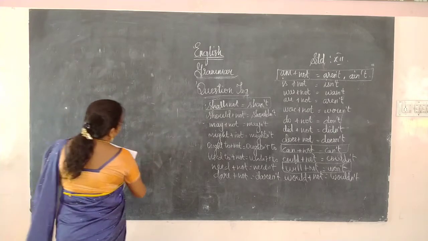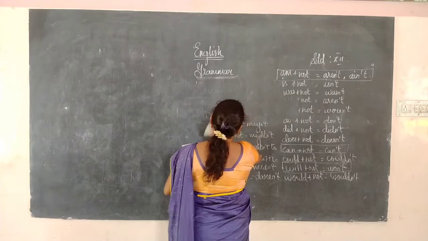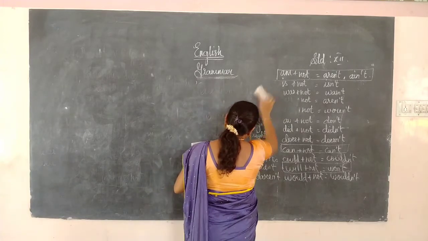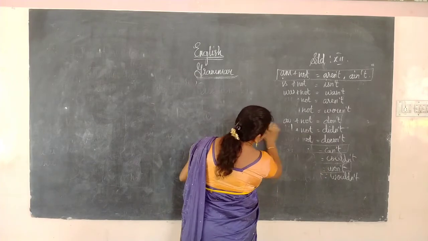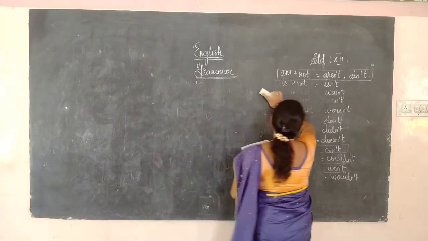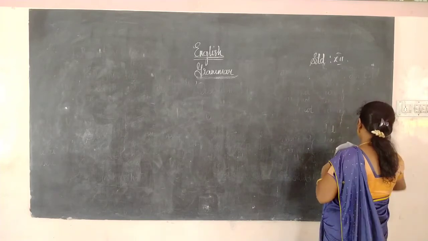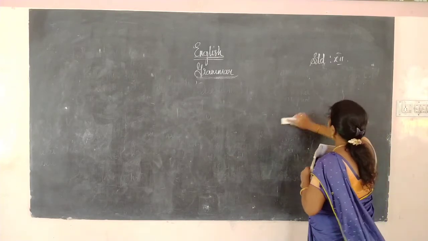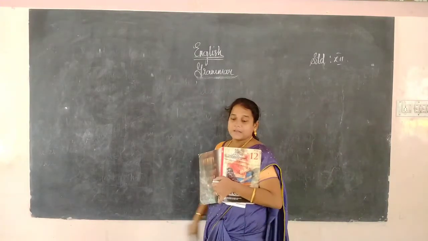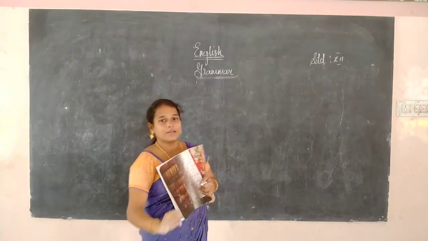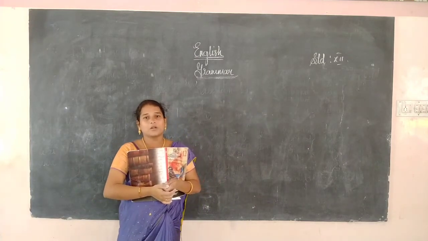It is a very easy one. You just have to know the rules and regulations of writing the question tag, then it will be very easy. First, you have to know the auxiliary verbs, then the contradictory form. Then, when there is no auxiliary verb, we have to know how to supply the do verbs. Then, if the subject is a pronoun, we have to supply the pronoun.